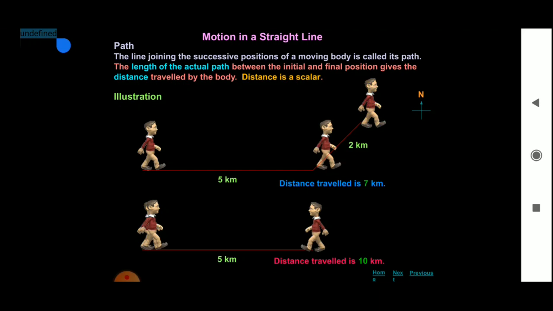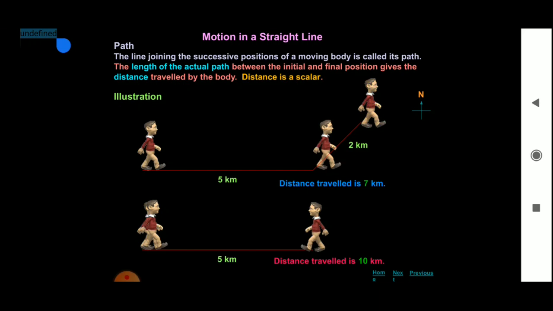So the total distance traveled by the body is AB plus BC, that is 5 km plus 2 km, which is equal to 7 km. 7 km is the total distance traveled by the man.